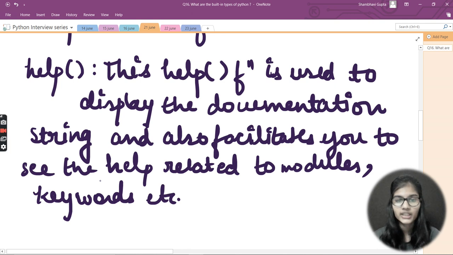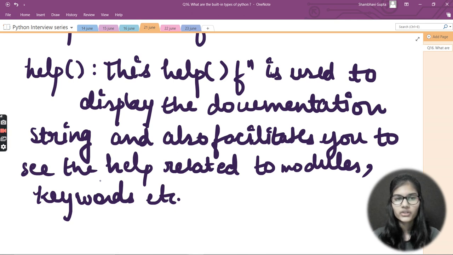Okay, and it even helps us to see the documentation, the write-up that shows what a function does, what a module does, what a keyword does, and all those things we are able to see with the help function. Now let me give you a clear idea. Let's say we have the NumPy library in Python programming language, right? We have this library.